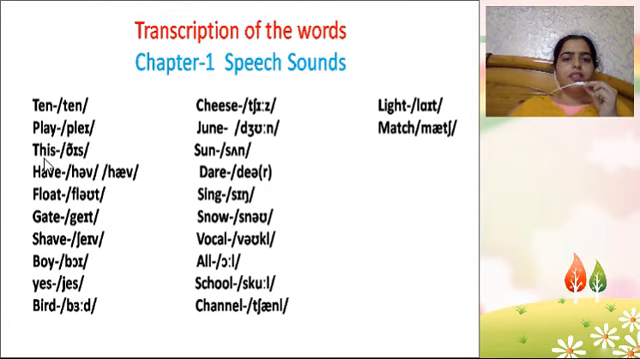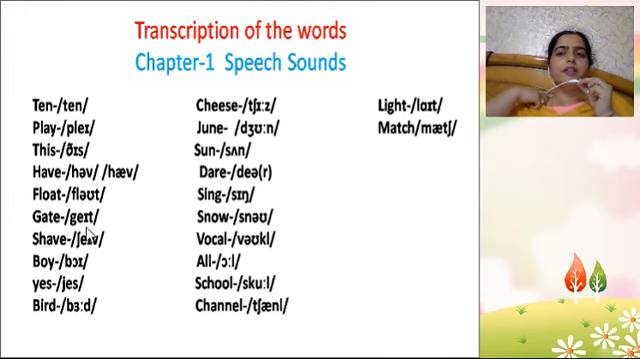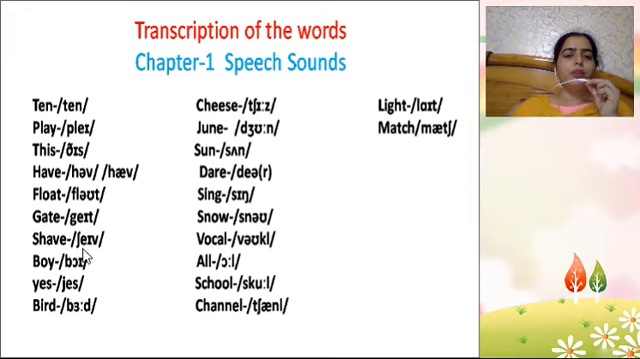What is the transcription of the word this? The symbol for th, i, s, this. Have, h, a, v. Flout, again diphthong, au, f, l, symbol for out, flout. This is the transcription of the word flout. Gate, g, again diphthong, a and e, guide.